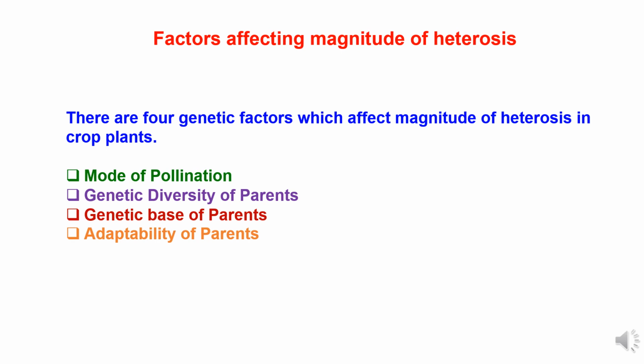Second is genetic diversity of parents. While producing hybrid seed, how the parents' diversification is utilized in hybrid seed development impacts the magnitude of heterosis. Third is genetic base of parents, where in hybrid seed development the parents play very important roles in inserting the desirable traits. So their genetic base plays a very important role. Fourth is adaptability of parents in different agroclimatic conditions and diverse nature. So all these factors affect the magnitude of heterosis.